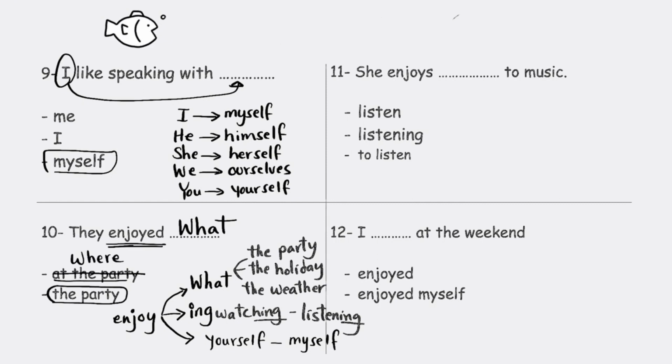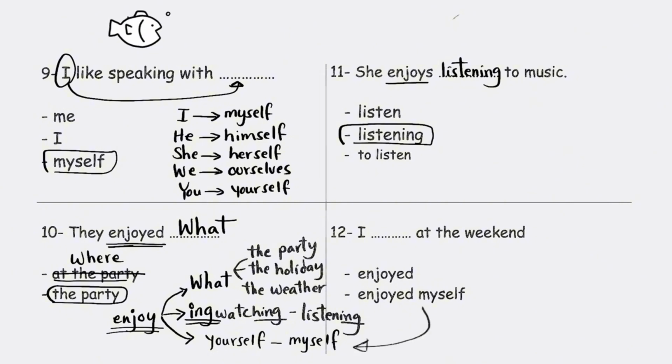Now answer question 2. She enjoys blank to music. Listen, listening to listen. We said here that enjoy is followed by ing, so listening is the correct answer. She enjoys listening to music. You answer this one. I blank at the weekend. I enjoyed at the weekend, or I enjoyed myself at the weekend. Well, follow this rule and answer. And remember, enjoy is not directly followed by a place. You have to say enjoy what?